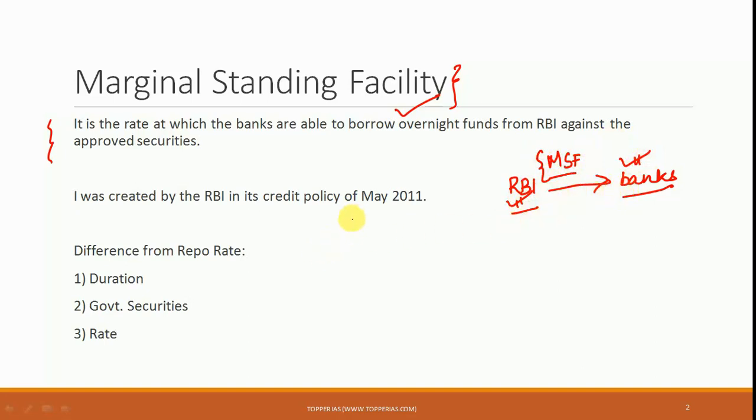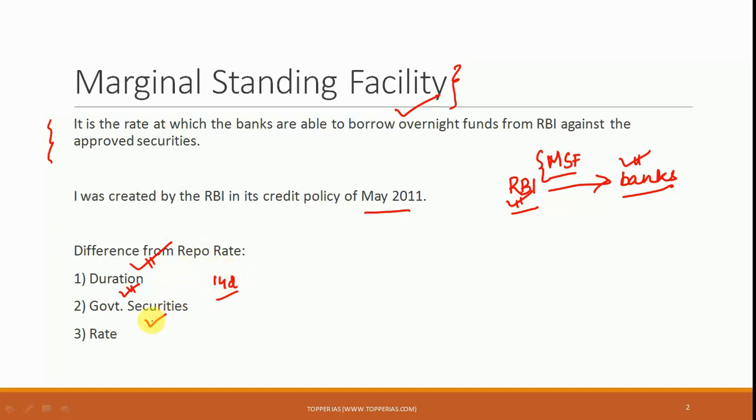Now, what you should know about MSF is that it was created by the RBI in its credit policy of May 2011. Another very important aspect here is the difference that MSF has from the repo rate, because in repo rate also, as you all know, the banks are borrowing money from the RBI. So first and foremost, the difference is with regard to the duration. In case of MSF, the duration is overnight, whereas in the case of repo rate, the duration is a period of 14 days. So both are short-term loans, but MSF is a shorter duration loan.